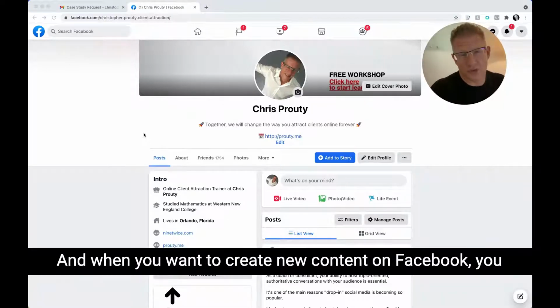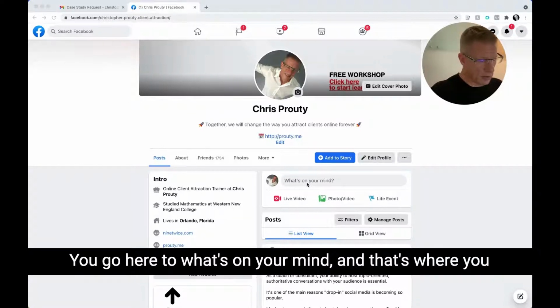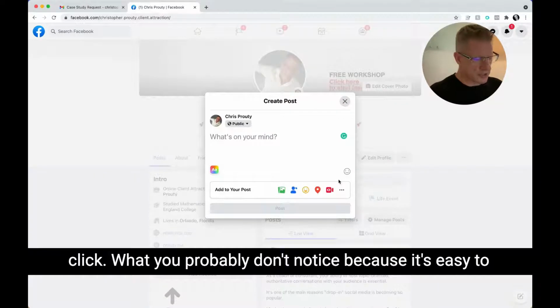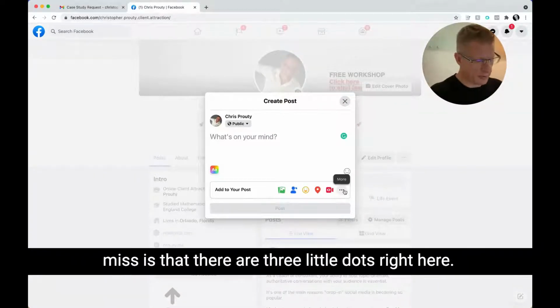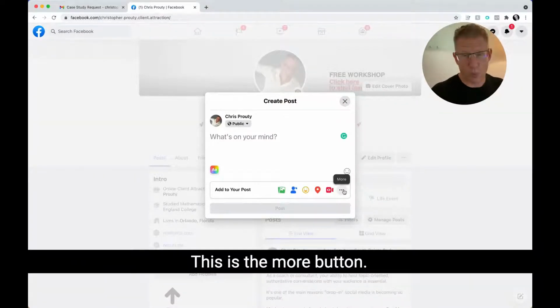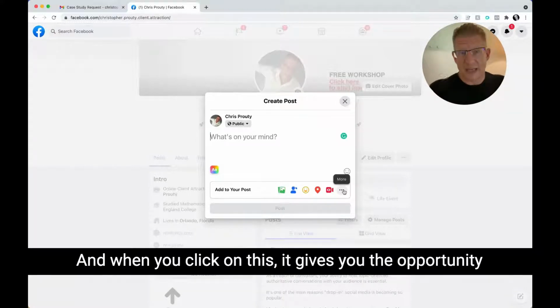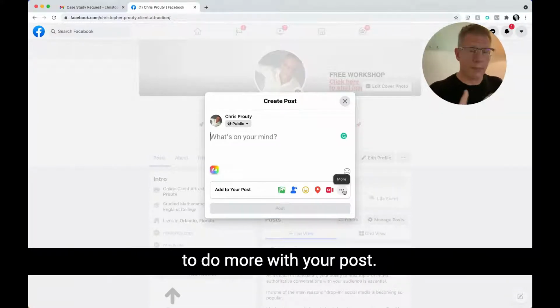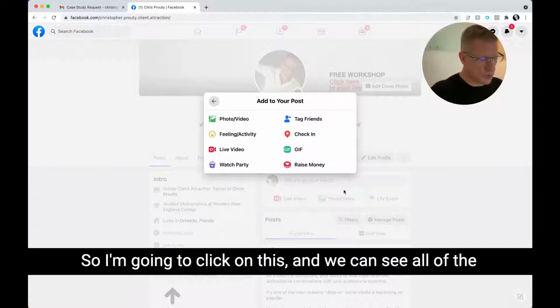And when you want to create new content in Facebook, you all know how to do this. You go here to What's on your mind, and that's where you click. What you probably don't notice, because it's easy to miss, is that there are three little dots right here. This is the More button. And when you click on this, it gives you the opportunity to do more with your post. So I'm going to click on this and we can see all of the things that I can do as